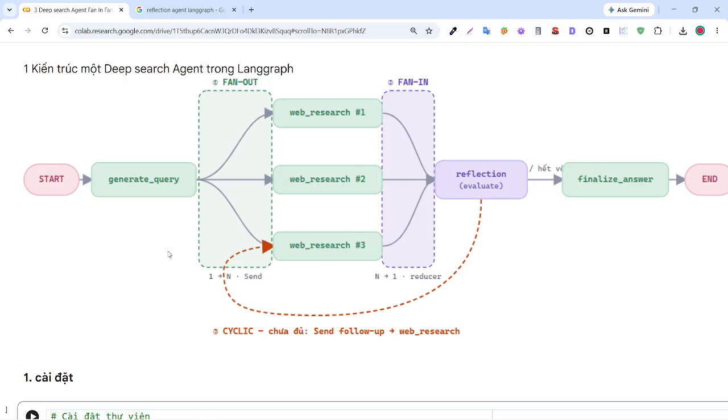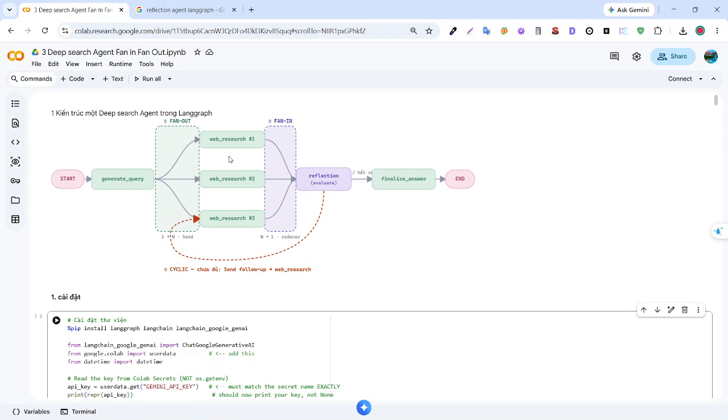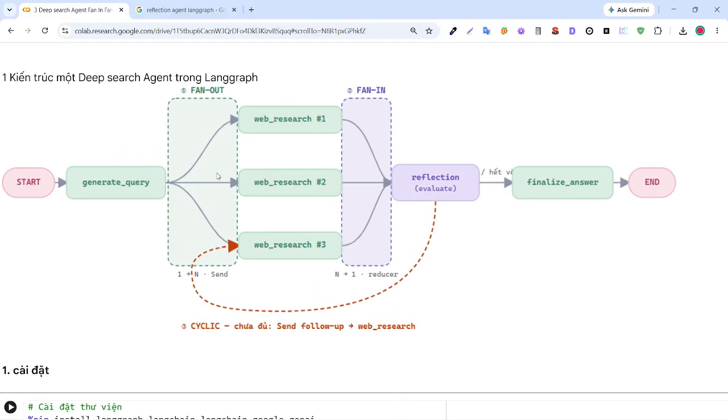Reflection will check if the agent's answer is missing or not full, not perfect. It will have a cycle back to reflection and we will generate the query again. When we have a max loop, this is a max loop in the graph, we will end and respond with the final answer, and the final will respond to the user.